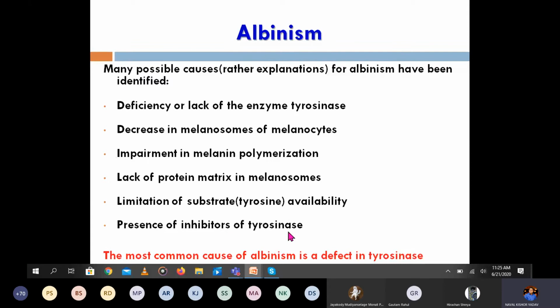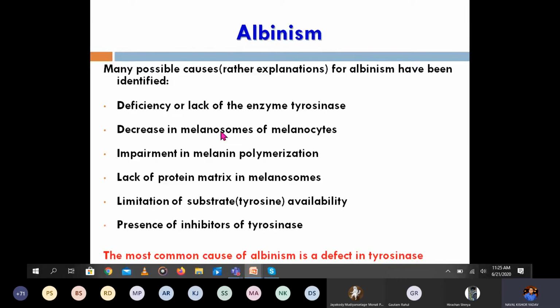Another cause is the presence of inhibitors that can inhibit the enzyme responsible for melanin biosynthesis, the tyrosinase. So these are a few other causes of albinism which decrease melanin biosynthesis. But the most common, if they ask in an MCQ, is mainly a defect in the tyrosinase. You have to take this one, defect in the tyrosinase.